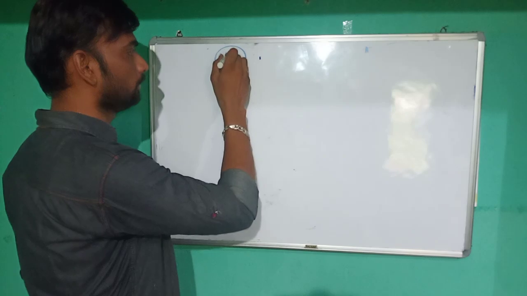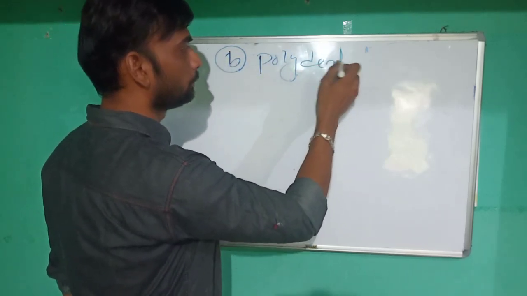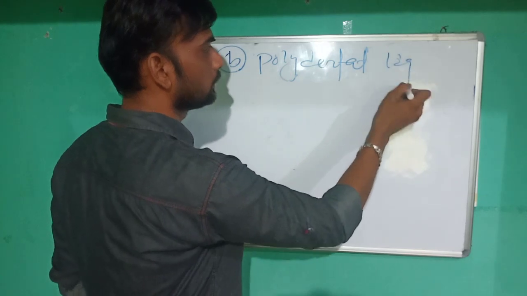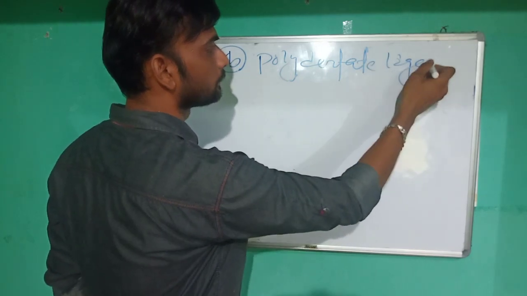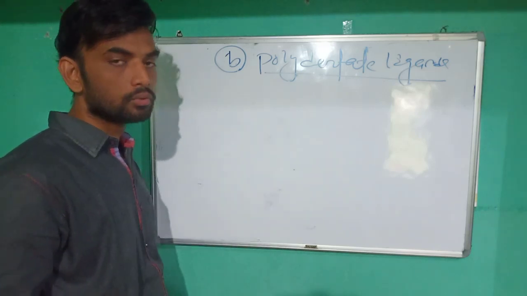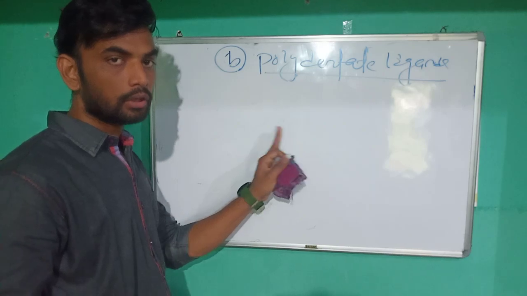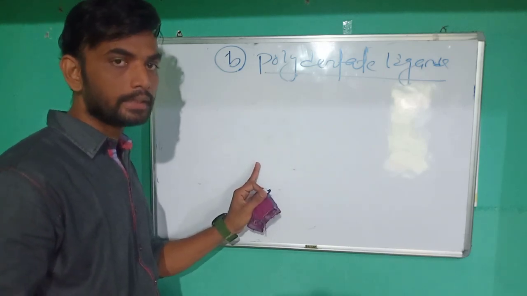At number 2, polydentate ligands. Among polydentate ligands there are many types: bidentate, tridentate, up to, in this course, hexadentate ligands.